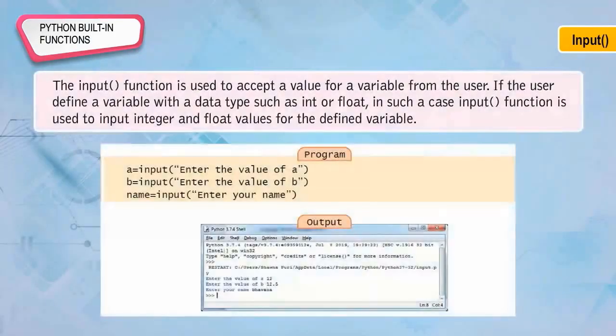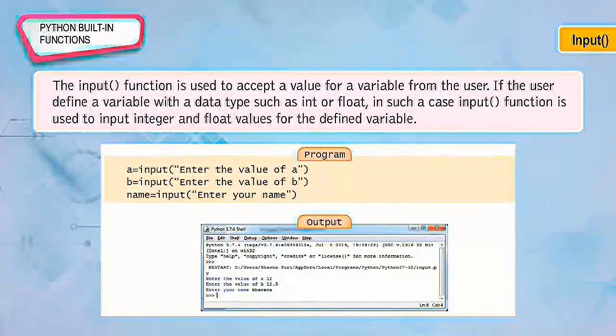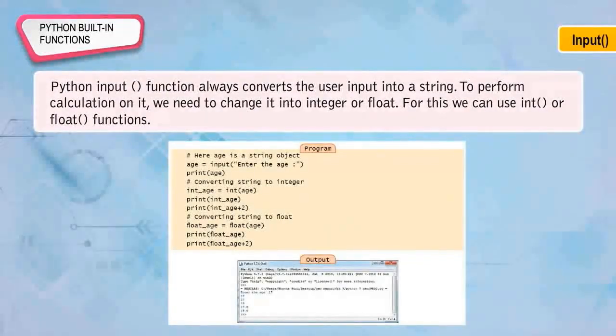Input. The input function is used to accept a value for a variable from the user. If the user defines a variable with a data type such as int or float, in such a case, the input function is used to input integer and float values for the defined variable. The Python input function always converts the user input into a string. To perform calculations on it, we need to change it into an integer or float. For this, we can use the int or float functions.